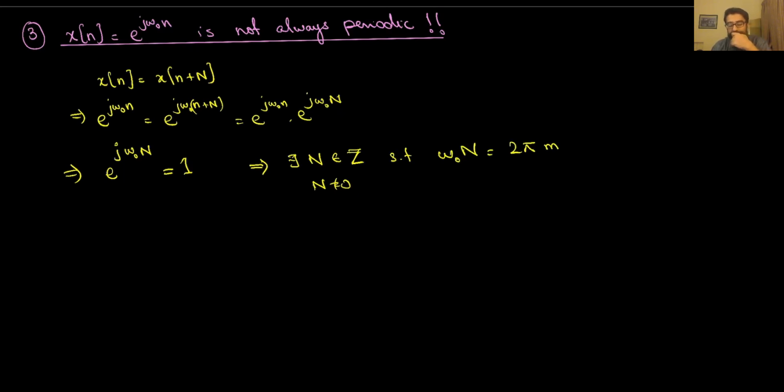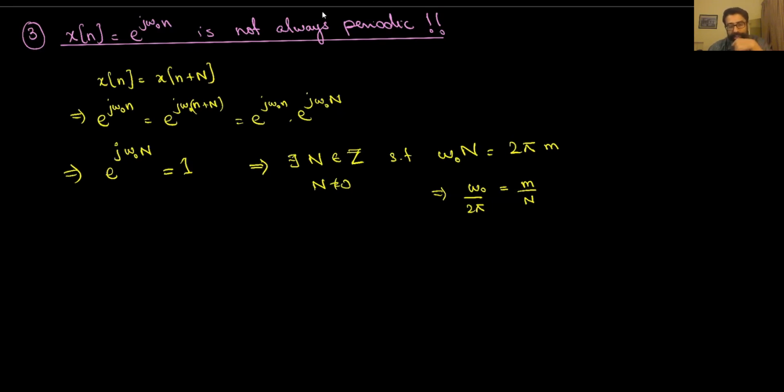This will only be true when omega naught divided by 2 pi is a rational number. So omega naught divided by 2 pi must be equal to some m divided by N. For that integer m and that integer N to exist, omega naught divided by 2 pi must be of a rational form.